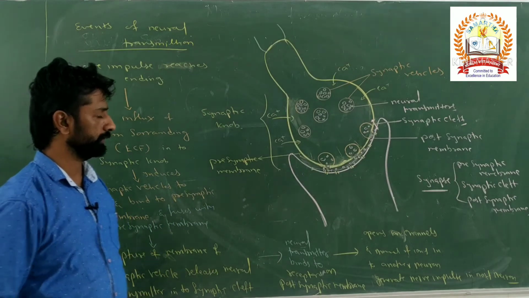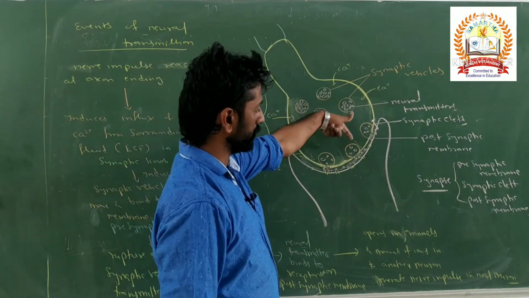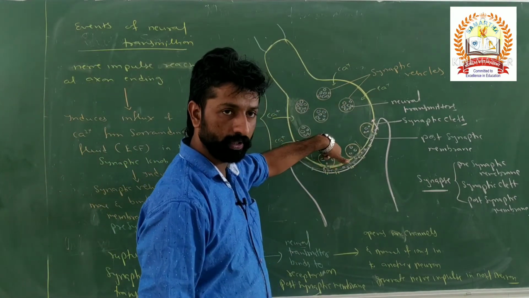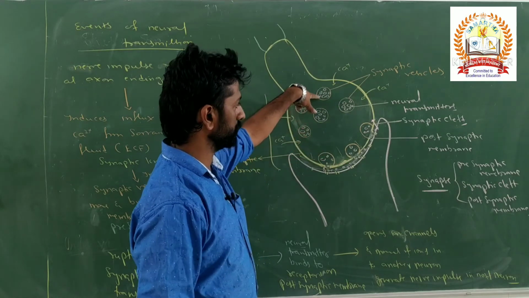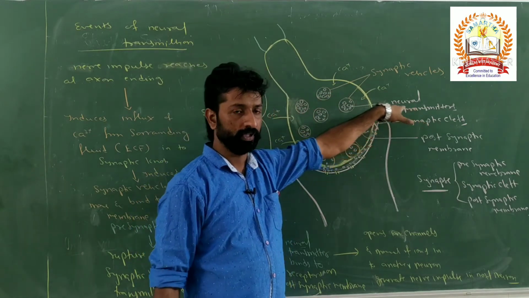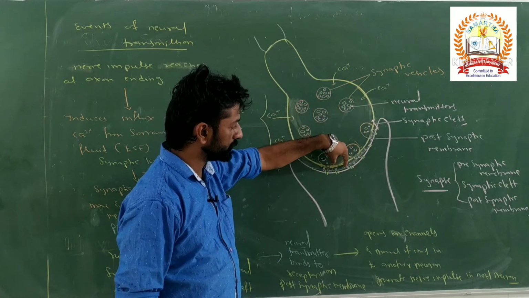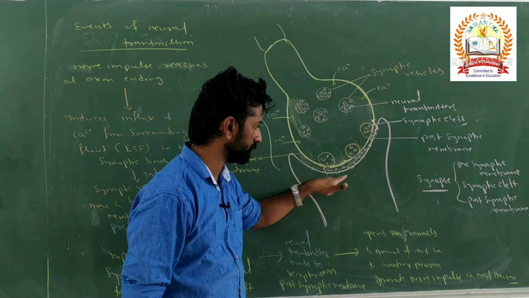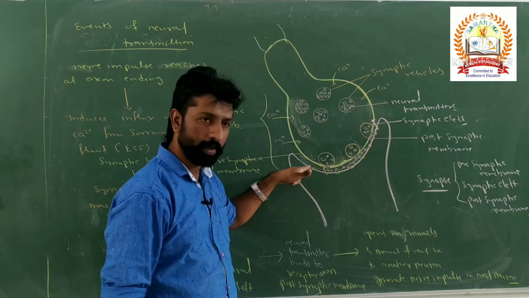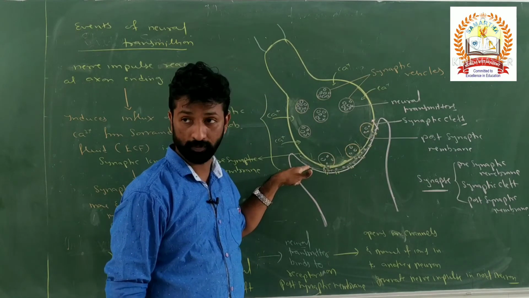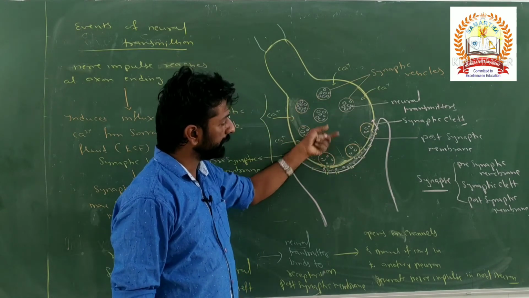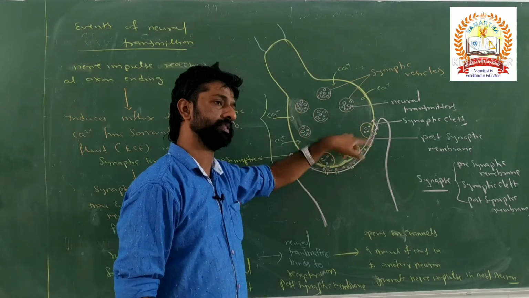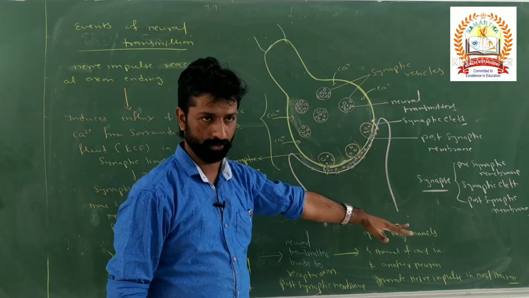Like that, the conduction or transmission of this nerve impulse is mediated through neurotransmitters. When the neurotransmitters are released into the synaptic cleft and bind to the specific receptors present over the postsynaptic membrane, their binding induces the generation of the same nerve impulse in the next neuron.